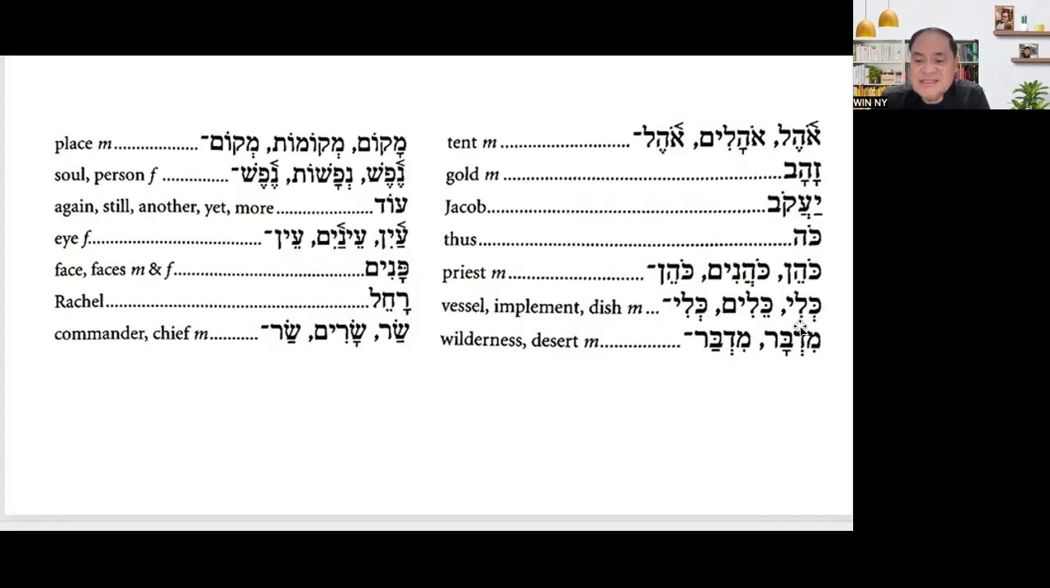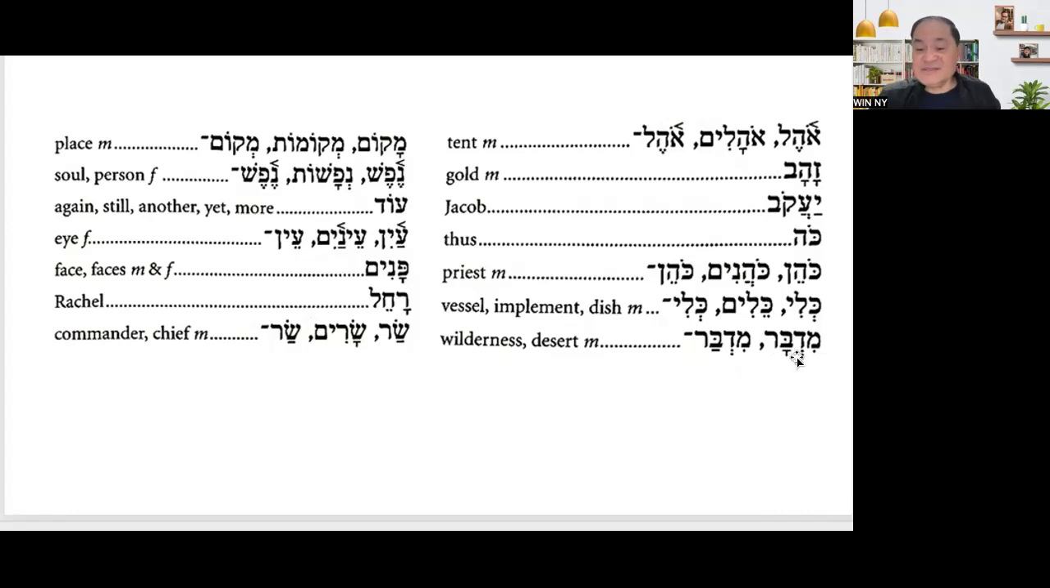Okay, Keli, and this is vessel, implement, dish, masculine. But Kelim for plural, and then the word pair is Keli. Okay, and then midvar. Midvar in word pair. Okay, what is the midvar? Wilderness, desert, masculine.